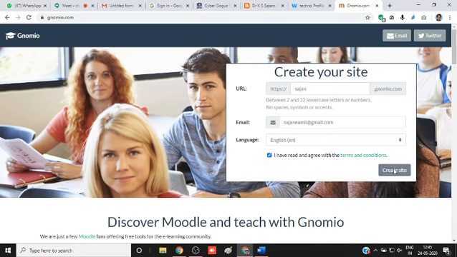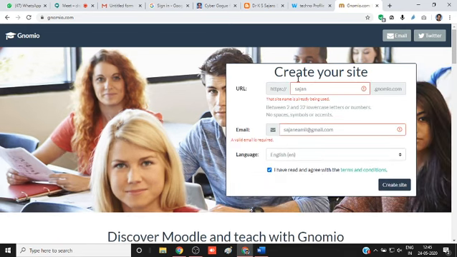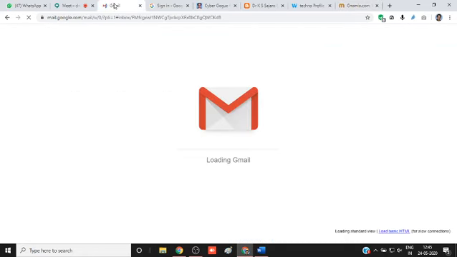But this site is already selected by me yesterday. It will take some time to send the message to my email. Yesterday I created this site and the message is here in my inbox. I just open my inbox and search for it. It may not directly appear in the inbox, usually in the updates folder or in the spam folder. In Gmail there are several categories of folders. My Gmail is somewhat lagging.